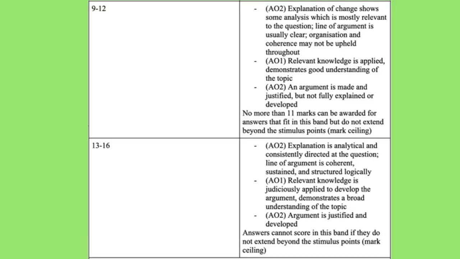These are the top 2 bands for this question. To score highly on this question, your explanation will be analytical. So you've explained fully what you think. You've made it really clear to the examiner what your opinion is and why you think that. You've drawn on your own knowledge. You've picked relevant bits of evidence to support that judgment. Your answer is relevant, it's directed to the question, so it stays really tightly focused on the topic that they've given you. It's easy to follow, and it shows that you've got a really good understanding of the topic as a whole.